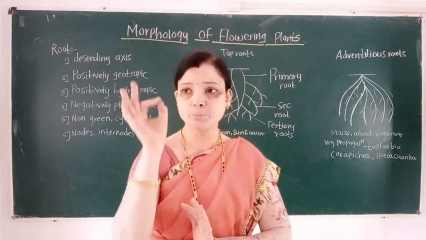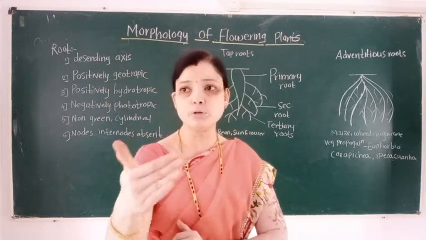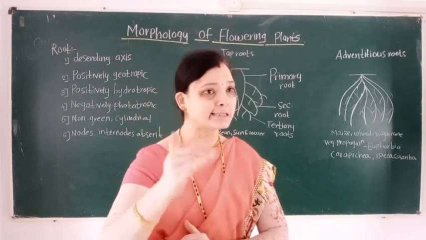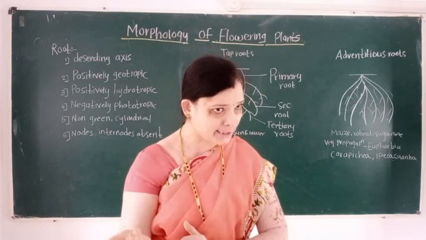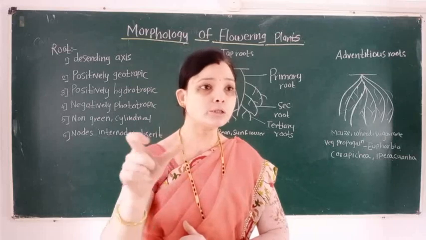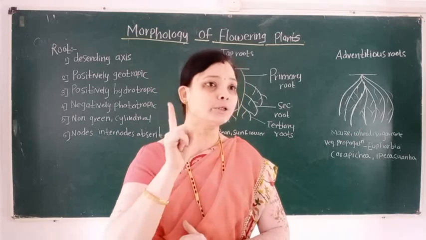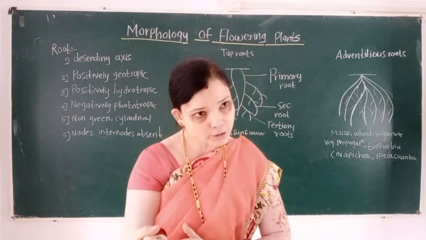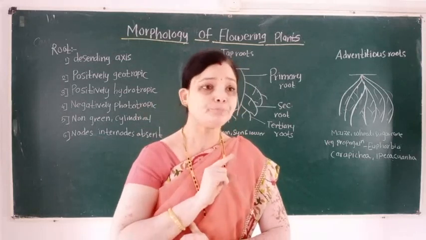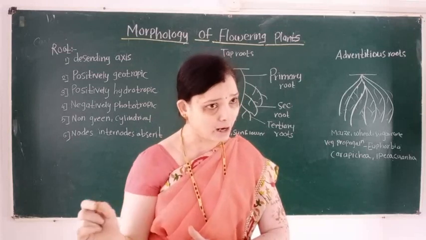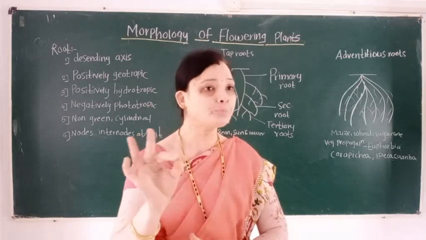Characteristics of roots: first, it is a descending organ or descending axis of the plant body. It grows below the soil surface, toward the soil, so it is called positively geotropic. It also grows toward the source of water, so it is called positively hydrotropic, but it grows away from the sunlight, so it is called negatively phototropic.